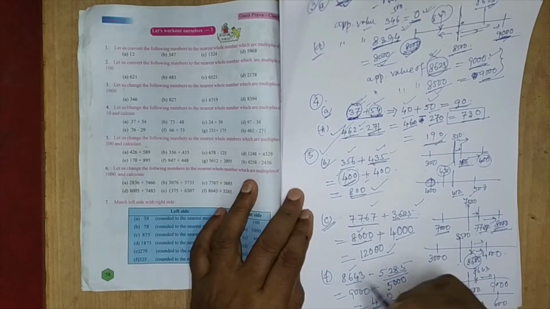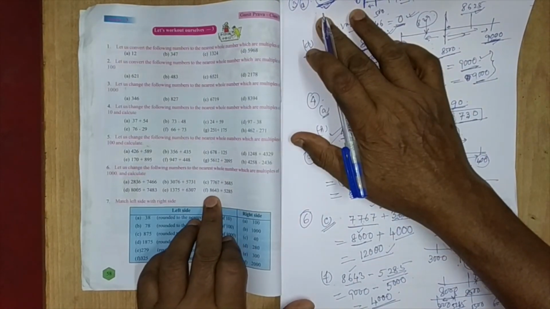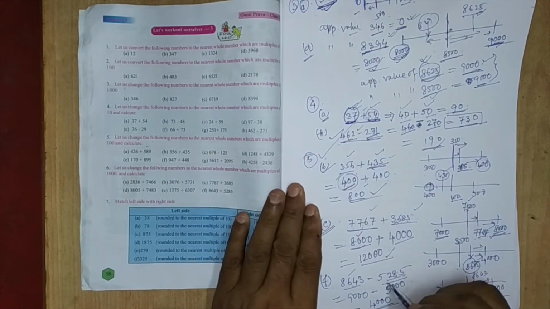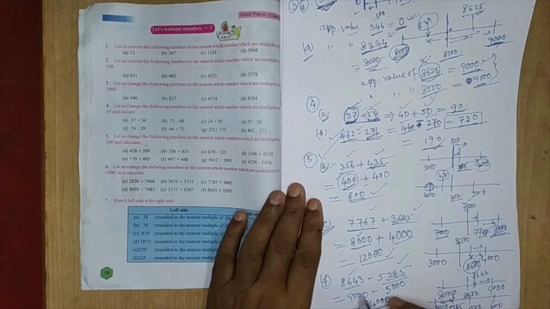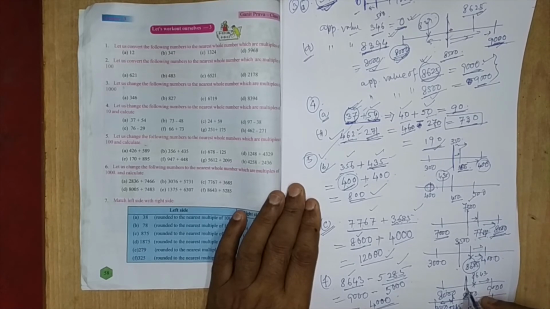Question number 6f: 8643 minus 5285. 8643 lies between 8000 and 9000. 8500 is the midpoint, and 8643 is nearer to 9000, so its approximate value is 9000.